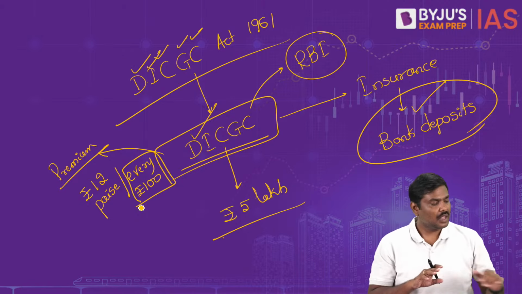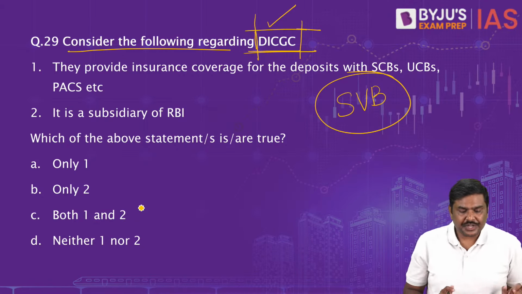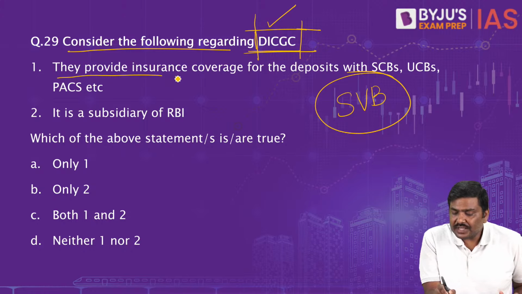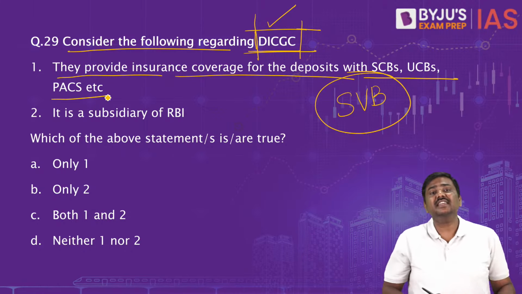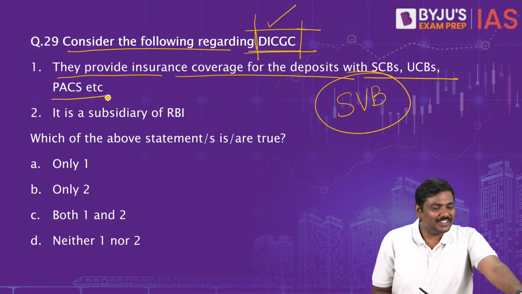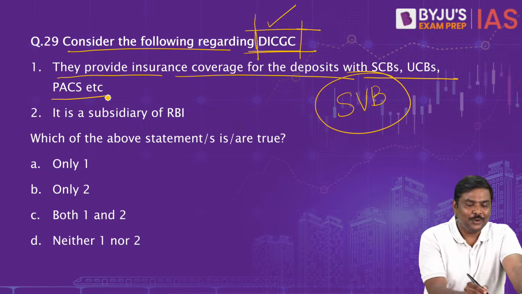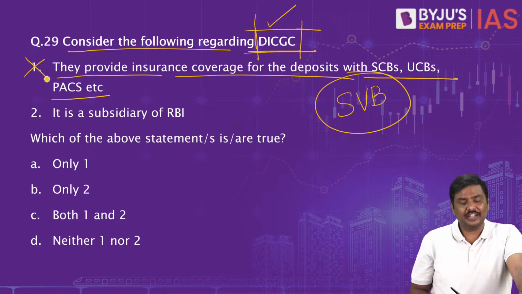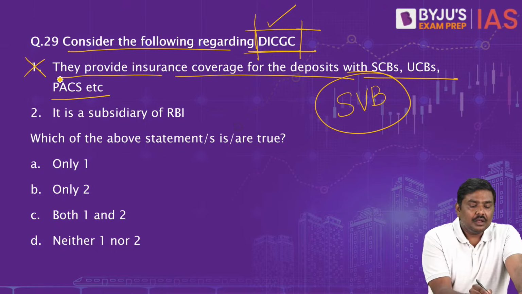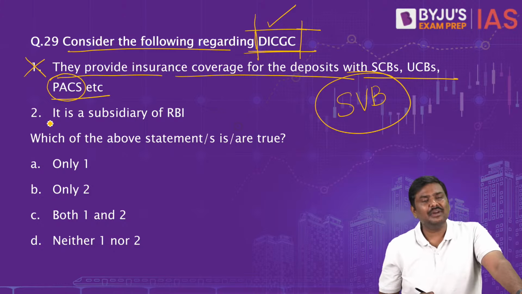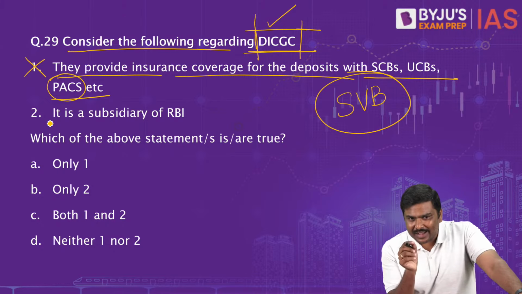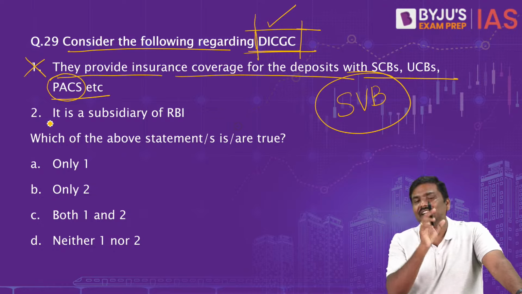Please remember this. Now, come back to the question. They provide insurance coverage for the deposits with SCB, UCB and PACS, etc. How many think the first statement is correct? No. The first statement is not correct. Why? Primary agriculture credit societies.